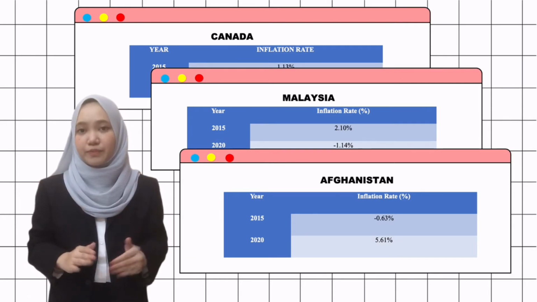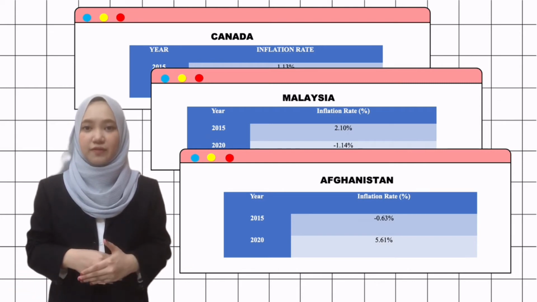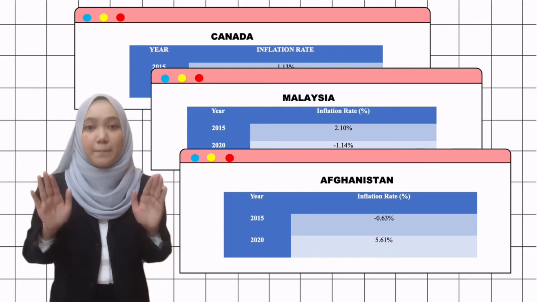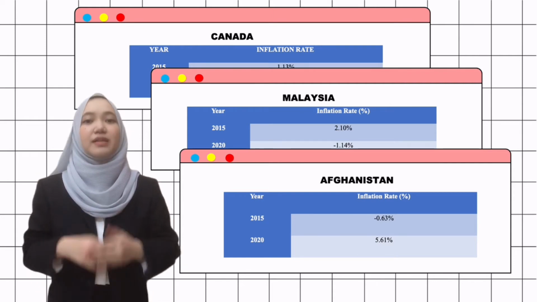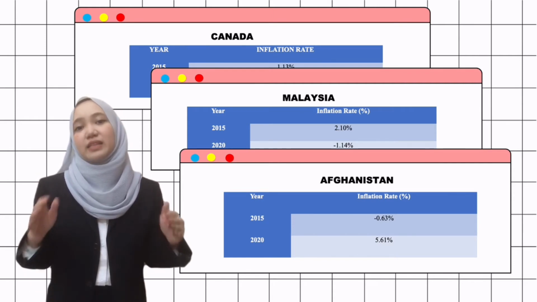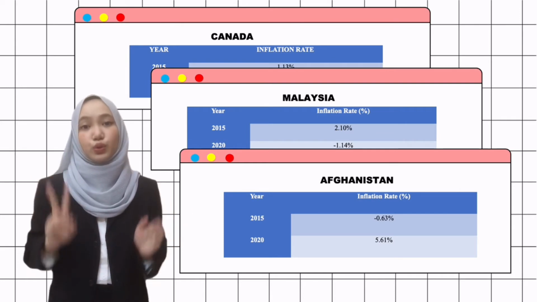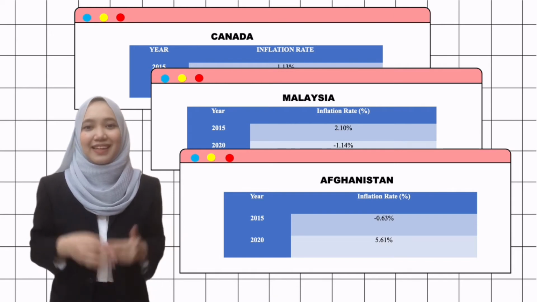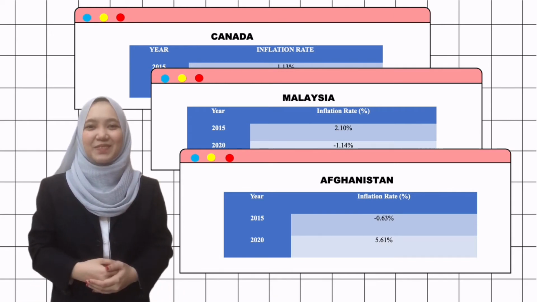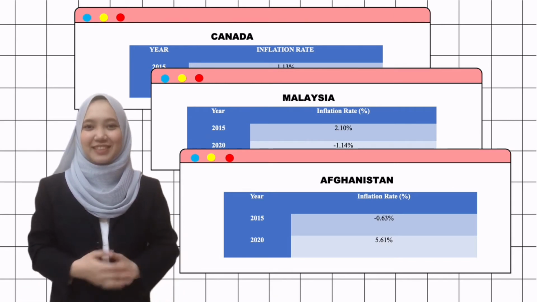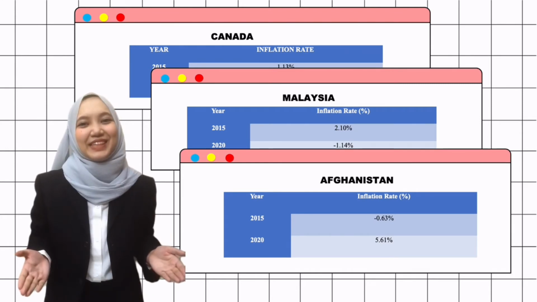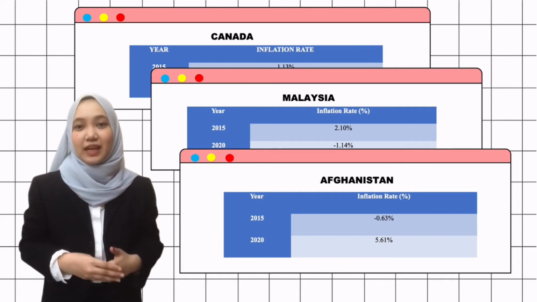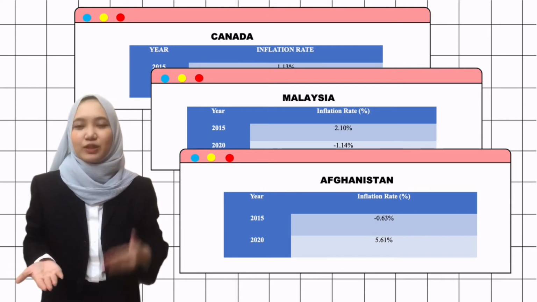The Federal Reserve has not established a formal inflation target, but policymakers generally believe that an acceptable inflation rate is around 2% or a bit below it. So, the lower the inflation rate, the better. We will continue to discuss the differences in inflation rate for these countries in 2015 and 2020.